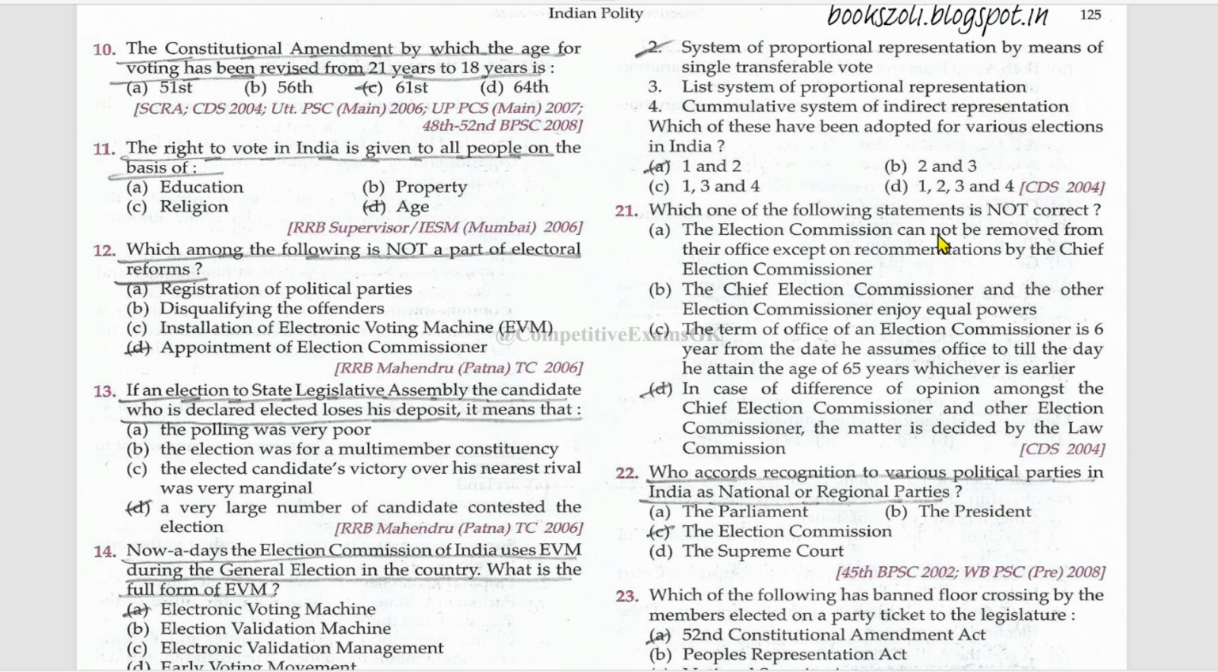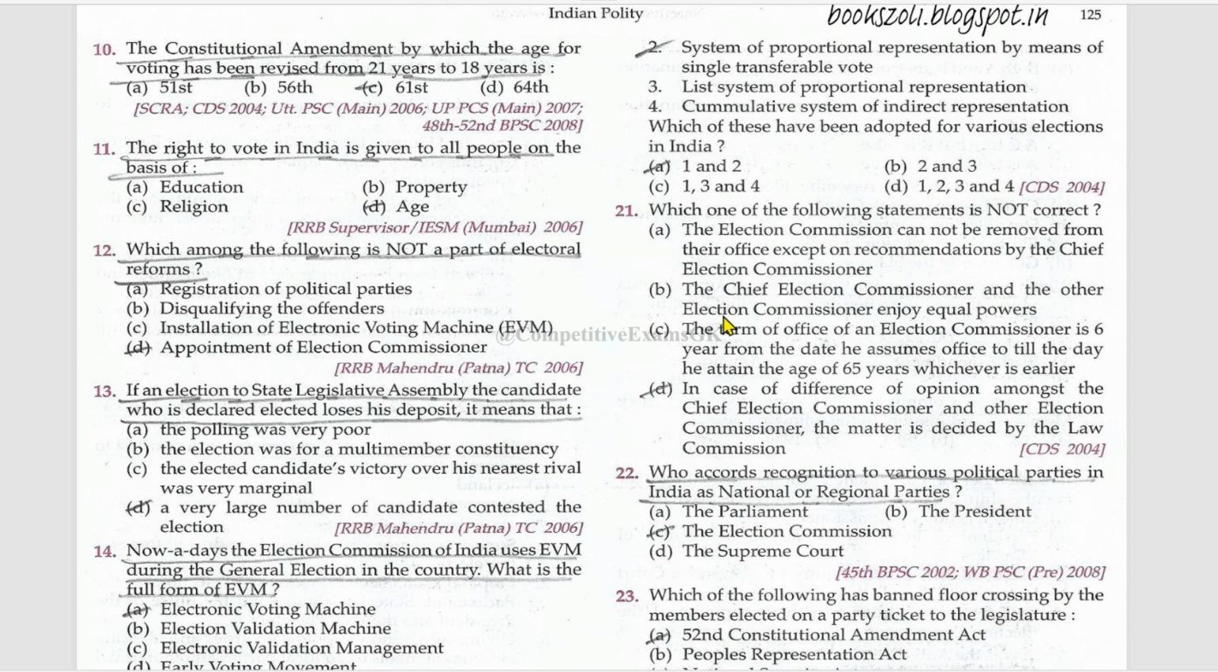Which one of the following statements is not correct? In case of difference of opinion amongst the Chief Election Commissioner and other election commissioners, the matter is decided by the Law Commission. This is false. These three are the correct options. Let's read them. The Election Commissioners cannot be removed from their office except on recommendation by the Chief Election Commissioner. True.